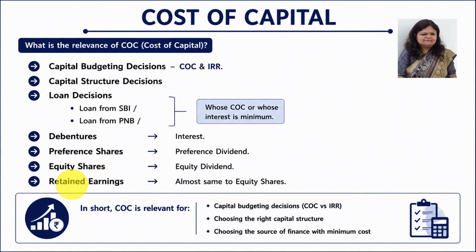And when we talk about retained earnings cost, as I earlier told you that there are 4 sources: debenture, preference shares, equity shares, retained earning. So for debenture, we calculate interest cost; for preference share, preference dividend; equity share, equity dividend. And retained earning cost is almost same as equity.